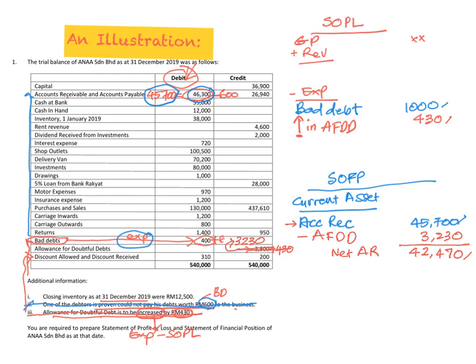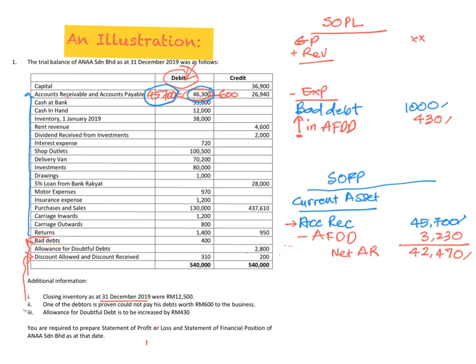Okay, now understand that? Okay, so like I said just now, I would like to show you another type of question that might be asked regarding the allowance for doubtful debt. Okay, how is it? Now let's see.